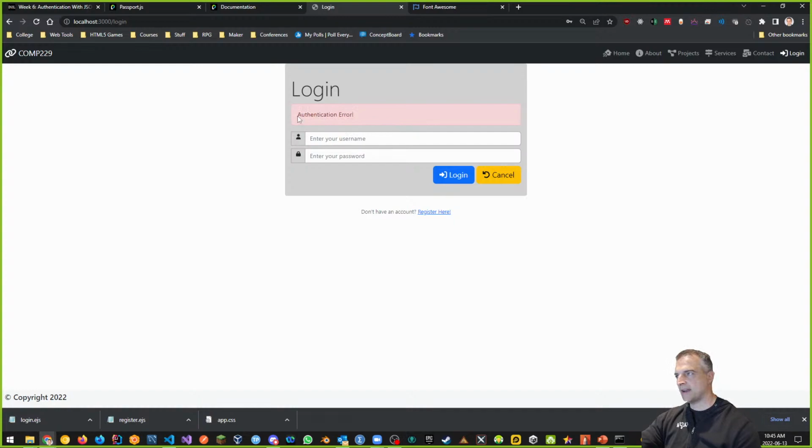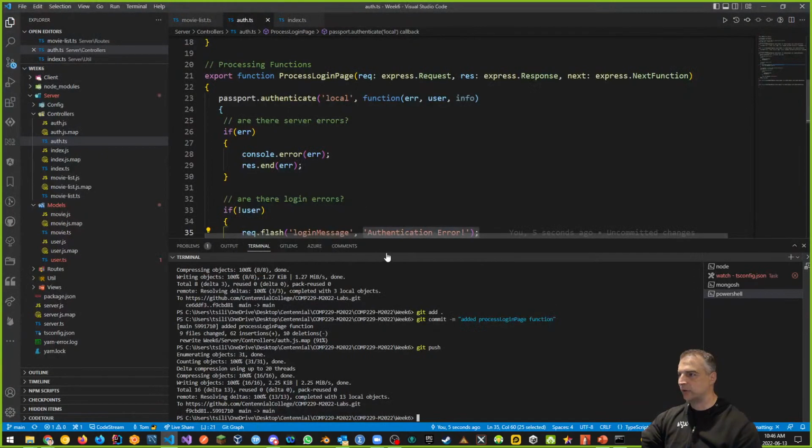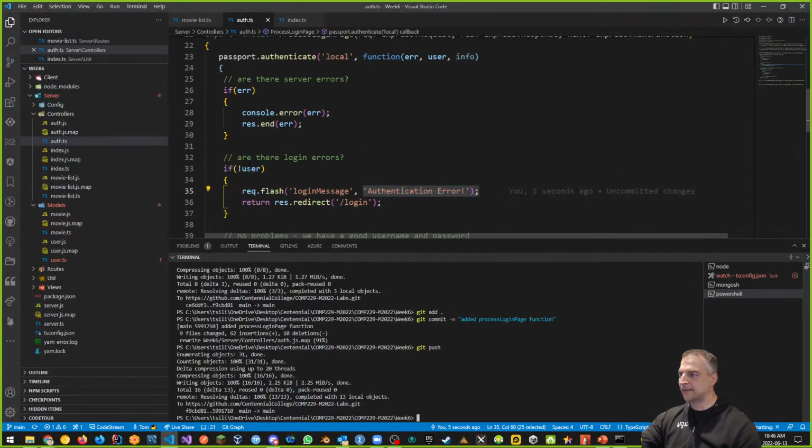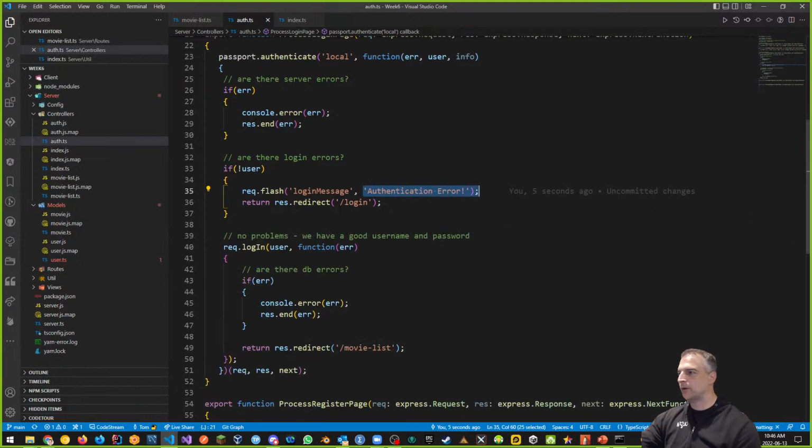So this means that the process login worked, because otherwise I wouldn't have got this authentication error. And that means it wouldn't have gone in here. I got to this point in order for me to know that. That means there's no user, and that's why I got this login message back. Okay, that's what it means.